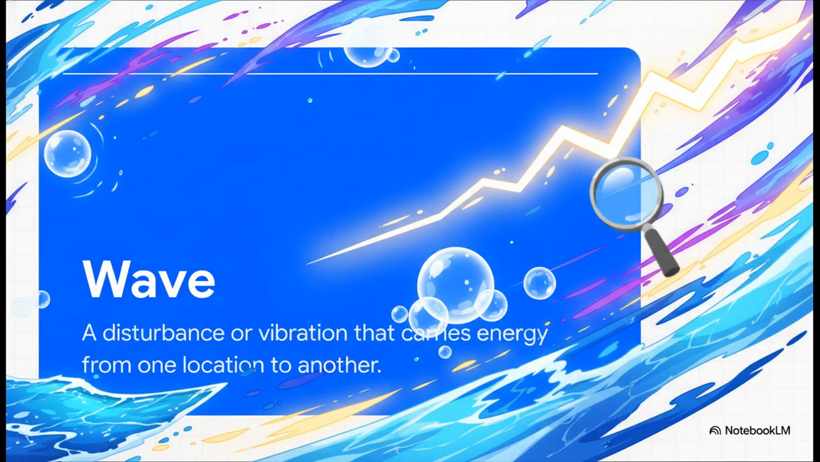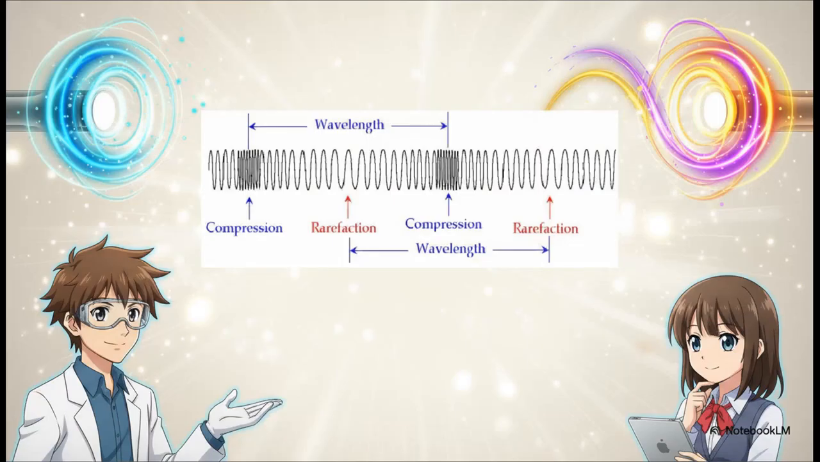So, what actually is a wave? At its core, a wave is simply a disturbance or a vibration that transfers energy from one point to another. And it's really important to remember here, it's the energy that travels, not necessarily the physical matter itself. Sometimes this energy needs a physical material medium, like water or the air in this room, and sometimes it absolutely doesn't.